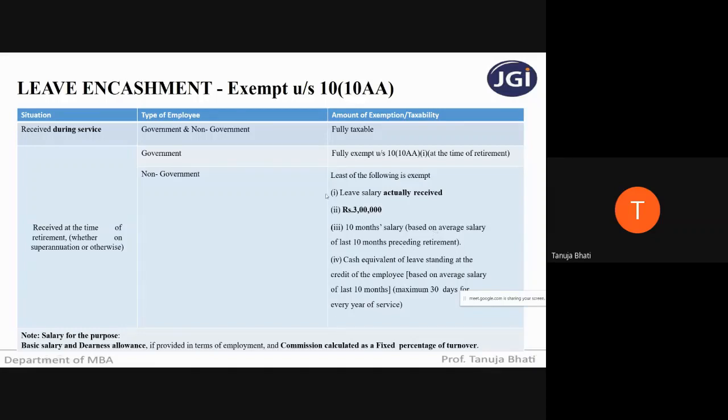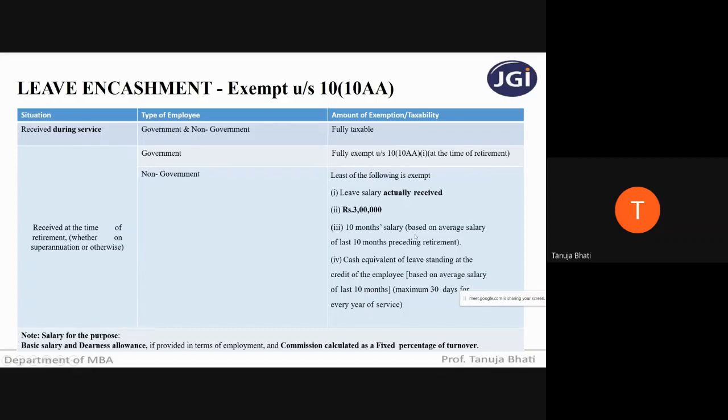Next, cash equivalent of leave standing at the credit of the employee, based on the average salary of the last 10 months. Whatever leaves are remaining, based on that you calculate the average salary for 10 months, and maximum you consider 30 days for every year of service.